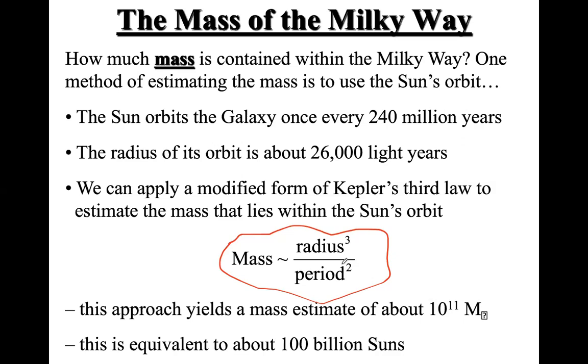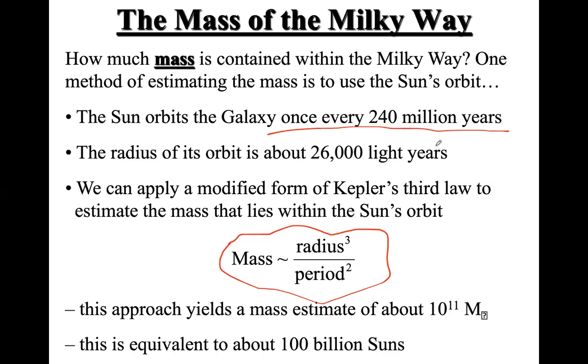like that. So remember that I told you that our own sun is in one of these arms in the Milky Way, and what we know is that the sun orbits once every 240 million years, which means we know the period of our own sun around the galaxy.